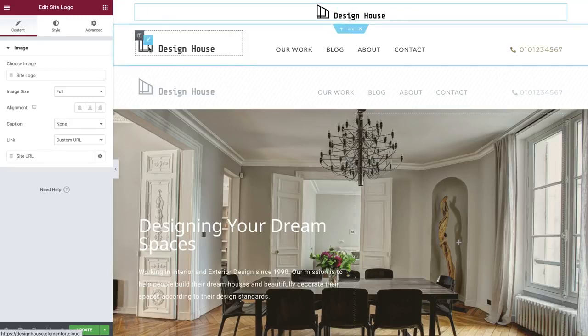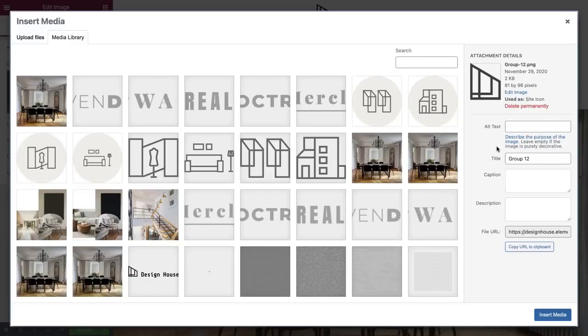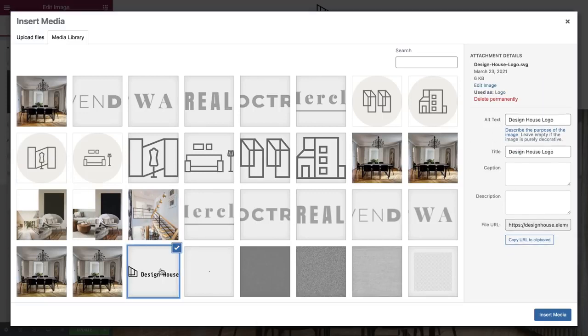Let's check the logo we used in the bad practice. As you can see, the title isn't relevant to what the image shows. It also doesn't have any alt text. Setting relevant alt text is important as it helps screen reading tools describe images to visually impaired readers and also allows search engines to better crawl your website. Just like we have here, make sure you give every image on your website a relevant title and alt tag to improve your page accessibility and rankings.